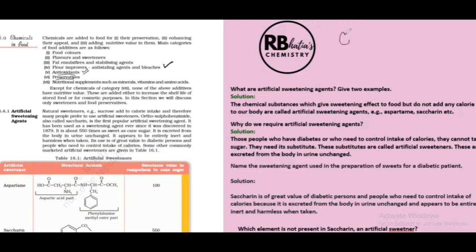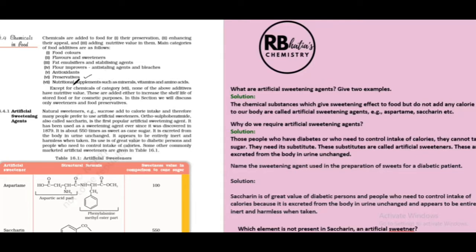If you cut an apple and keep it for some time open to the atmosphere, it tends to change its color. Why? Because it gets oxidized. So oxidation can affect different kinds of foods to different extents. And then we add preservatives. Preservatives again are going to simply increase the shelf life of a substance. That means we will be able to store these substances for a longer period of time.